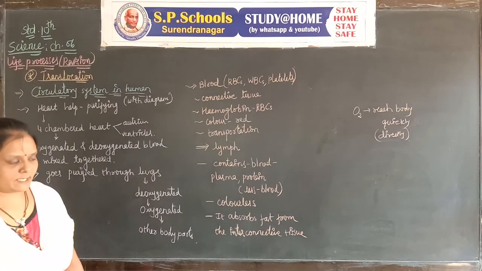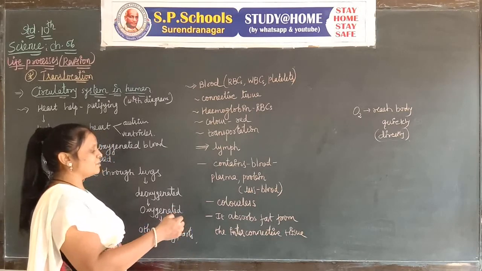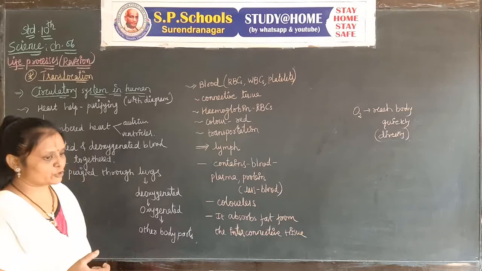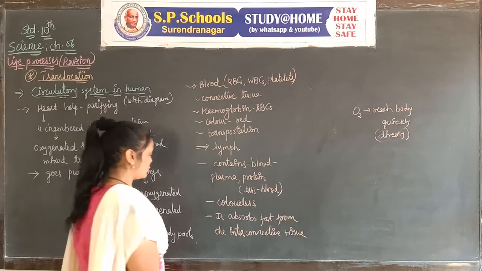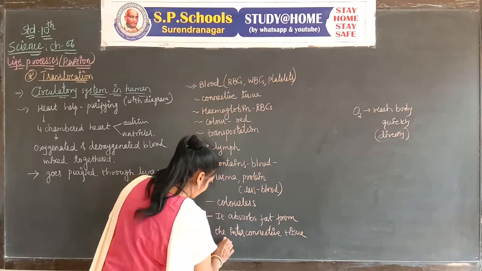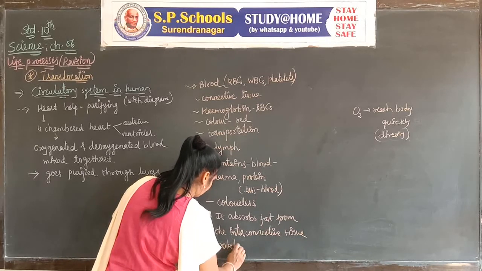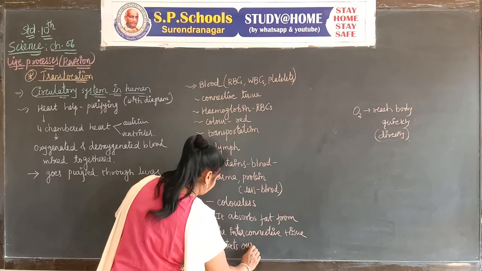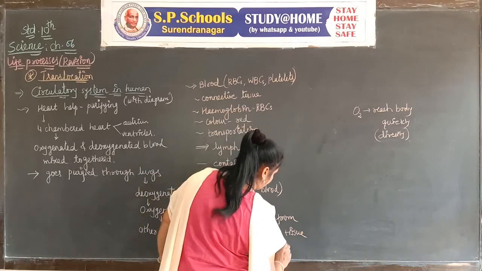When fat is stored in the interconnective tissue, lymph absorbs the fat, and it protects our body from diseases.